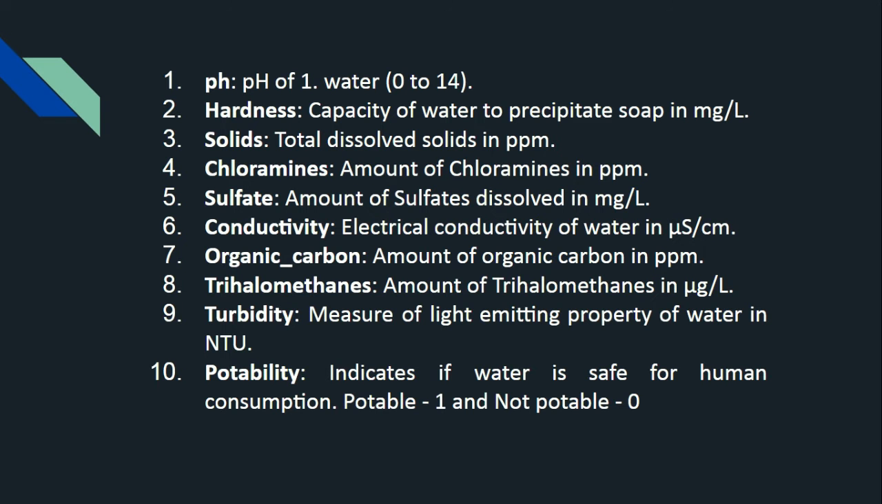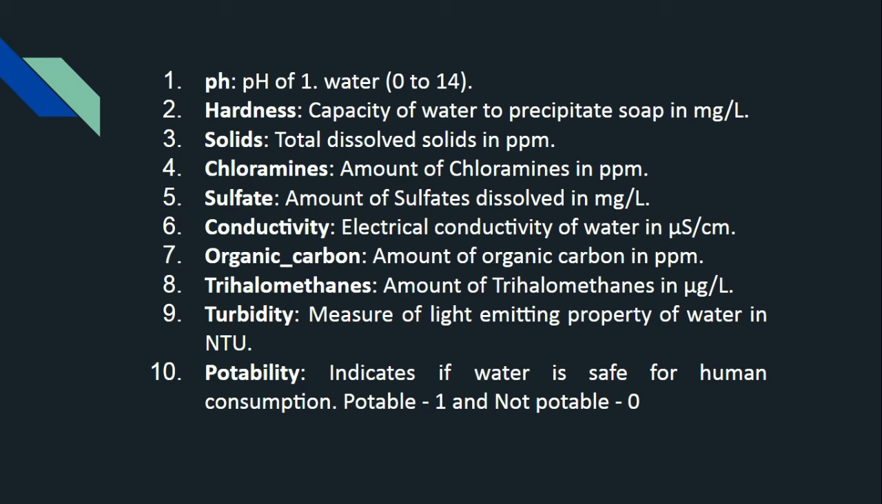The dataset contains 10 features such as pH, which is the pH of water on a scale from 0 to 14; hardness, the capacity of water to precipitate soap in mg per liter; solids, the total dissolved solids in ppm; chloramines, the amount of chloramines in ppm; sulfate, the amount of sulfate dissolved in mg per liter; conductivity, electrical conductivity of water in uS per centimeter; organic carbon, the amount of organic carbon in ppm;